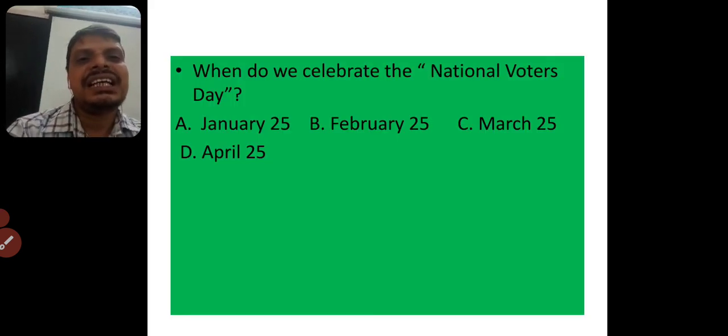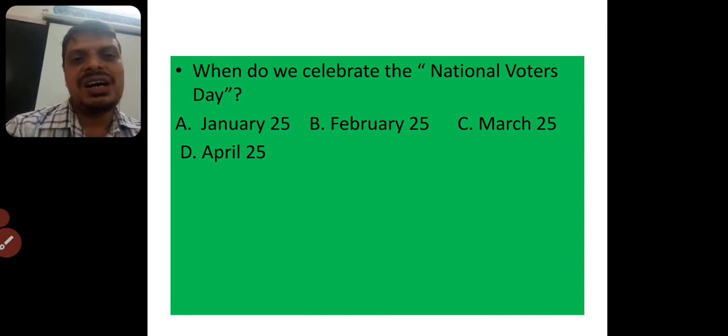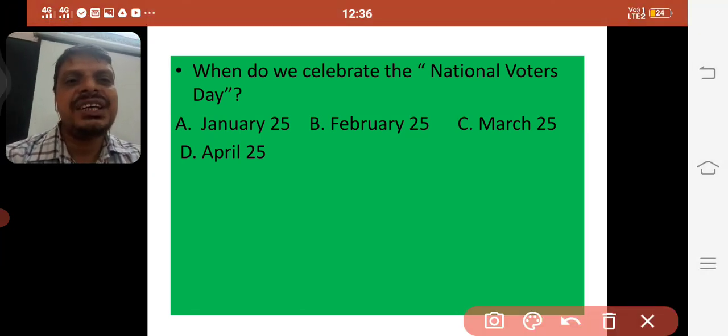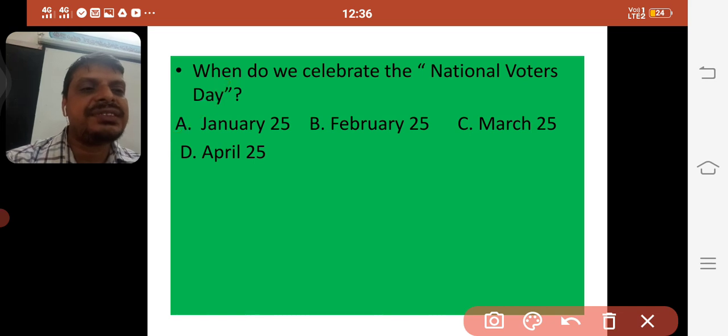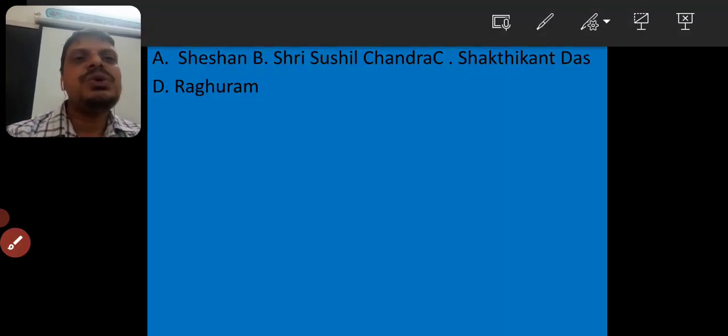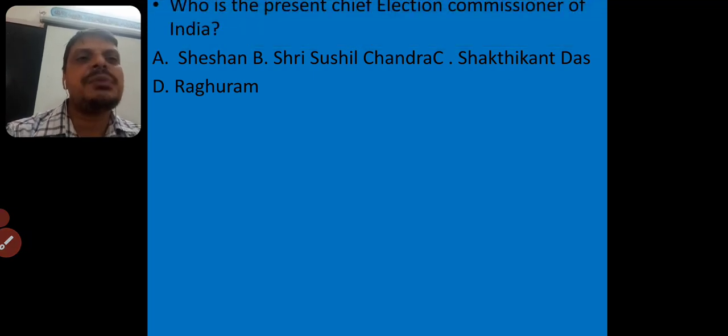Okay children, finally we are going to have question time. When do we celebrate our National Voters Day? Can you tell the answer? Yeah, very good. It's January 25th. Next one. Who is the present Chief Election Commissioner of India?